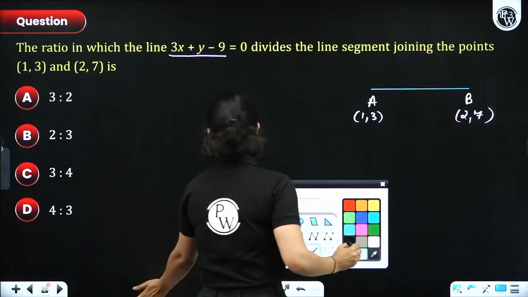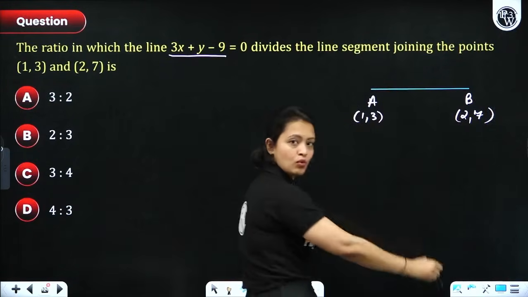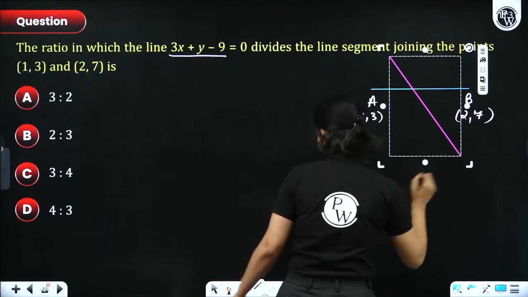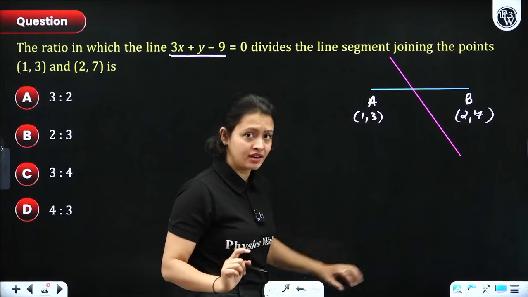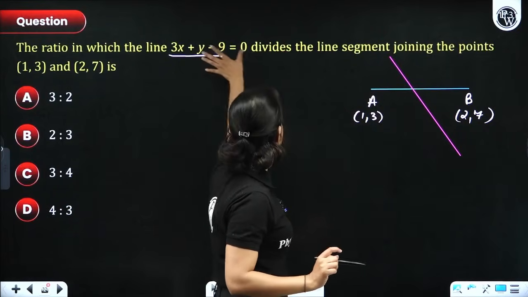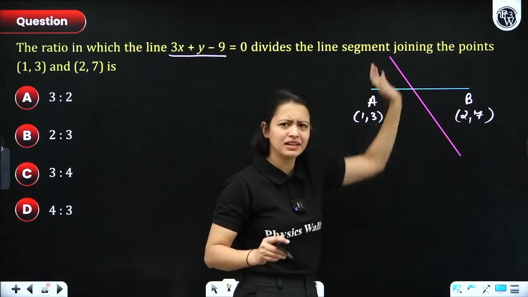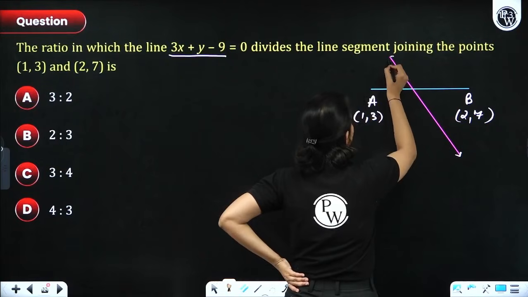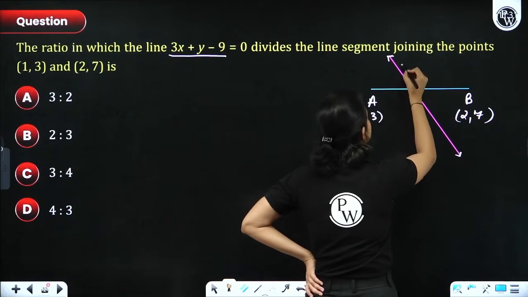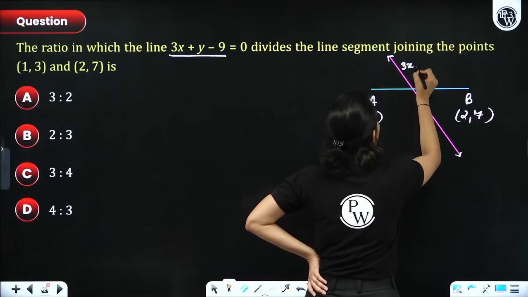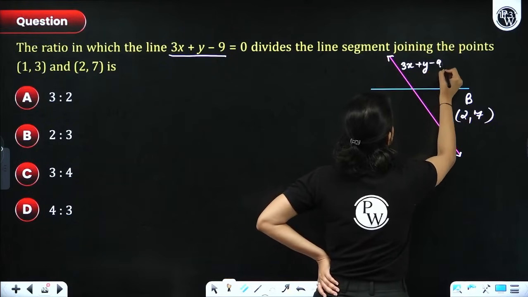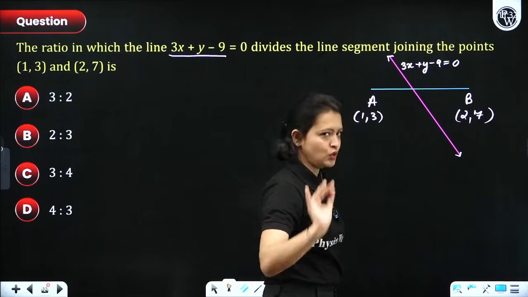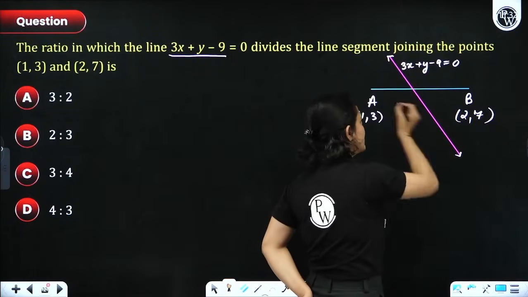Okay? Now what is happening? There is another line which is intersecting AB. Let's suppose this is the line. I have just drawn a rough figure here, guys. I do not know whether this line, whose equation is this, looks like it, but it's intersecting AB. That's what we wanted to show. So this is that line, everyone, and its equation is given as 3x plus y minus 9 equals 0.